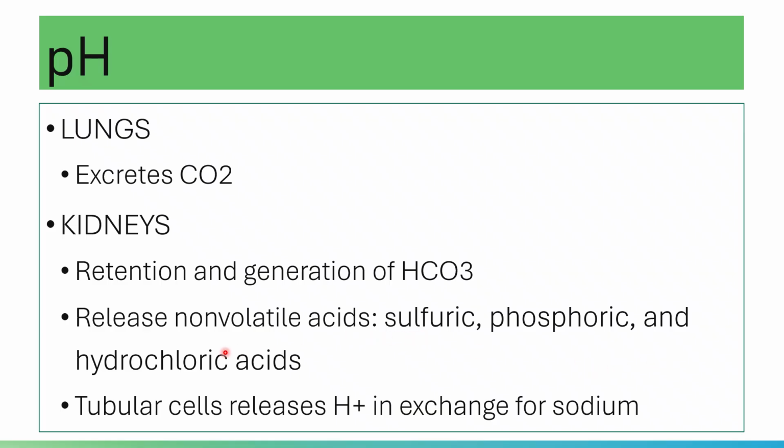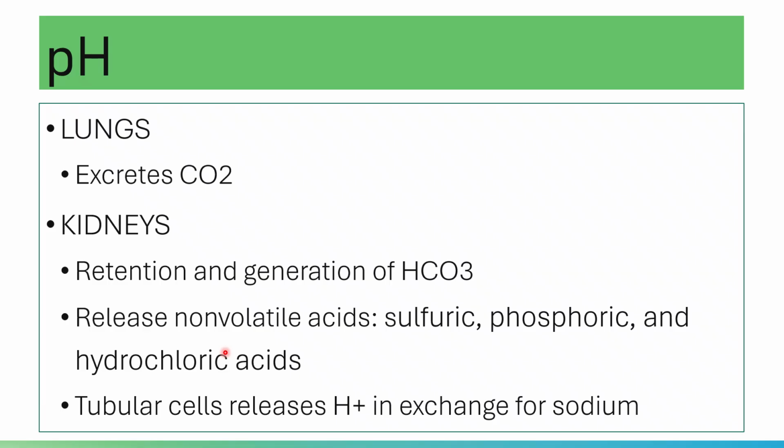Your tubular cells are capable of secreting hydrogen ions into the ultrafiltrate in exchange for sodium. So what happens here? Sodium will move in from the ultrafiltrate going to the renal tubular epithelial cells.